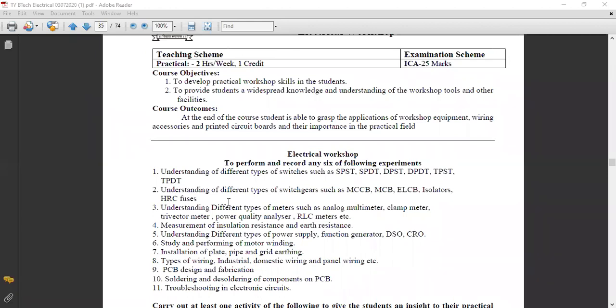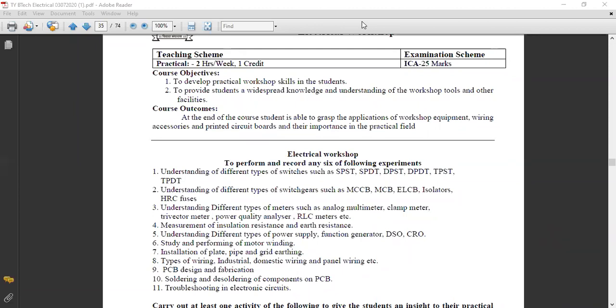DPDT, TPST, TPDT. Does anyone know the long form of SPST? What is meant by SPST? Hello, anyone? Different types of switches. I think you have all already used them in the electrical machines practical for connecting the switch. So you have used different types of switches: SPST, then SPDT, DPST, DPDT, TPST, TPDT. What is the long form of SPST?